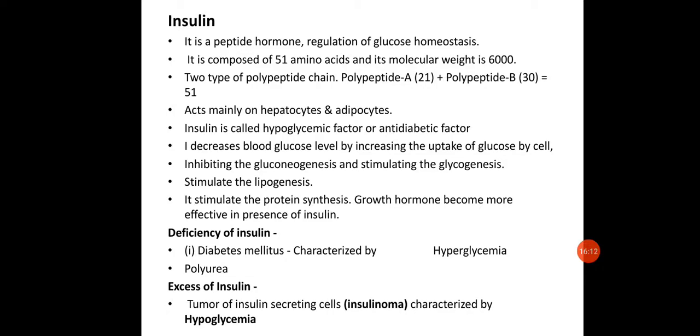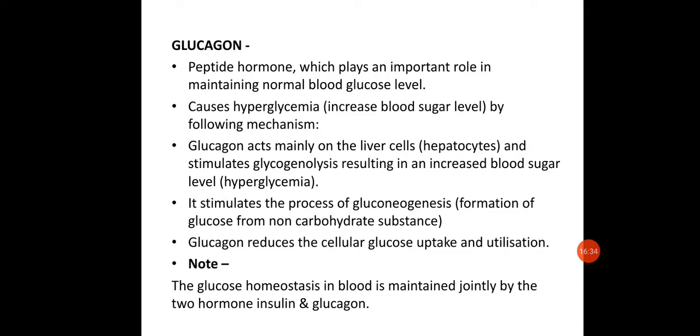Next, the deficiency of insulin is responsible for causing diabetes mellitus in human beings, which is characterized by hyperglycemia, polyuria, and polydipsia. Sometimes, due to a tumorous condition of the insulin secreting cells, that is the beta cells, it may lead to a condition called insulinoma, which is mainly characterized by hypoglycemia. So when a high amount of insulin is secreted, what will happen? The amount of glucose in the blood will be decreased to a very extended level, so that the person will not be able to get a sufficient amount of glucose in the blood, which may lead to different types of problems.